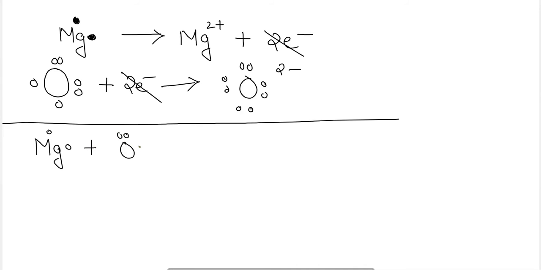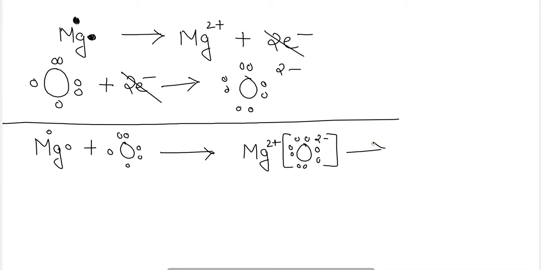Magnesium plus oxygen with 6 outermost electrons gives Mg2 plus, which reacts with the oxygen anion to form magnesium oxide. Okay, so to balance the equation, you can just use this. This is the balanced chemical equation.